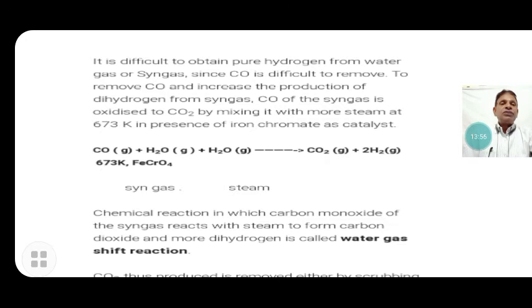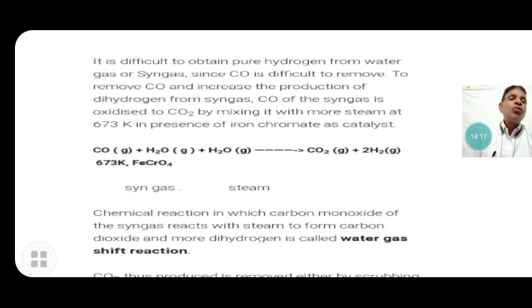Since it is difficult to remove the carbon monoxide, to increase the production of dihydrogen from syngas, the carbon monoxide of the syngas is oxidized to carbon dioxide by mixing it with more steam at 673 Kelvin.